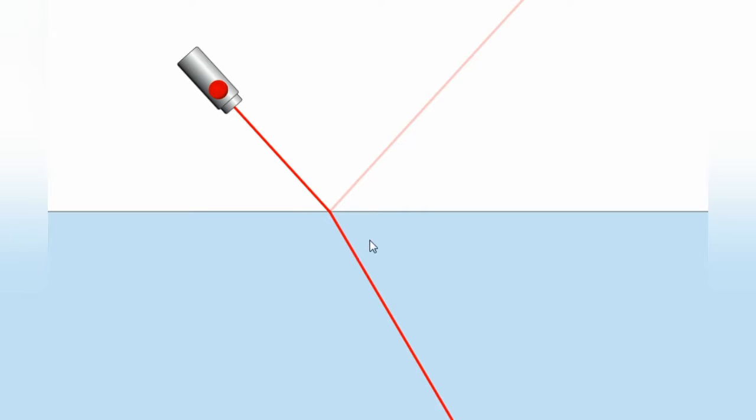We have to always draw this normal at the point of incidence. Let's draw. See, the dotted line indicates the normal which I drew at the point of incidence.